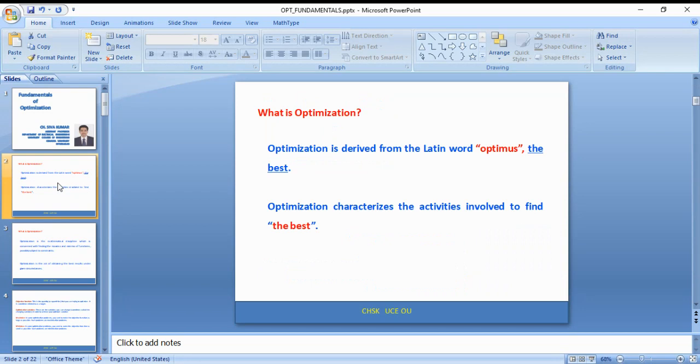Now let us see what this optimization is. The word is derived from the Latin optimus, the meaning of which is the best. Optimization characterizes the activity involved to find the best.